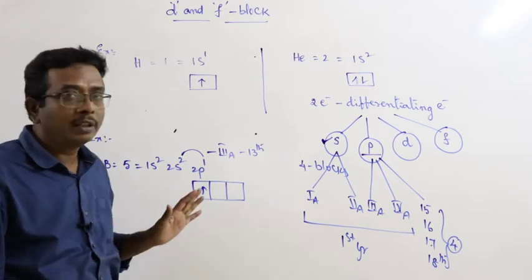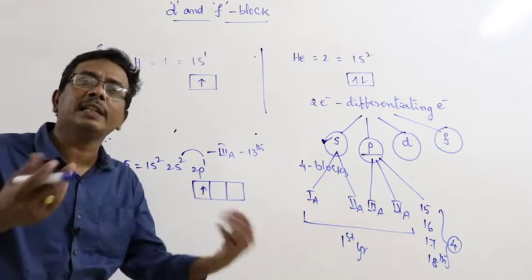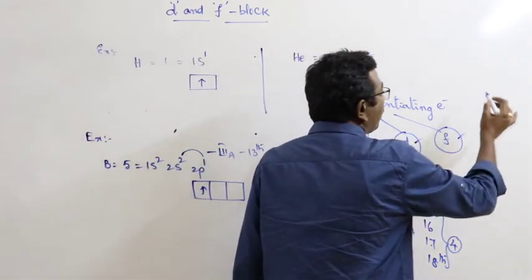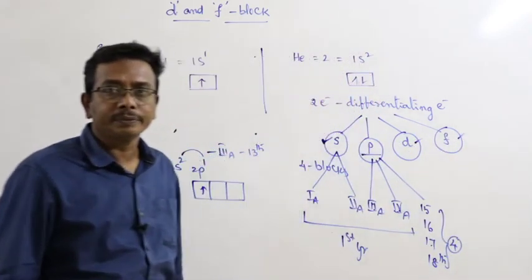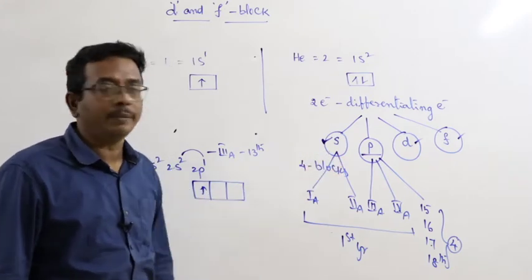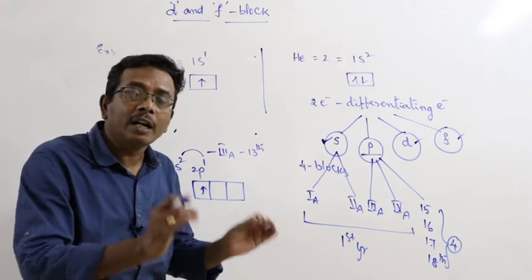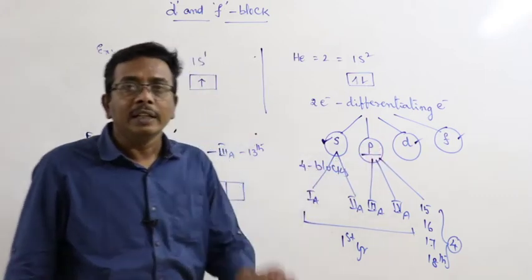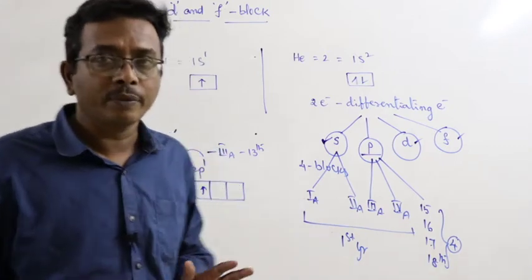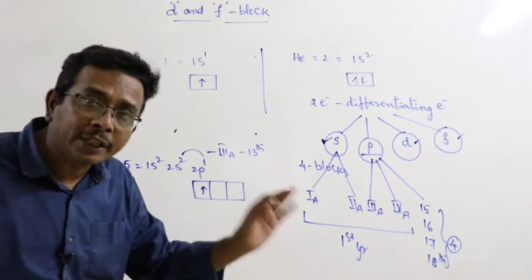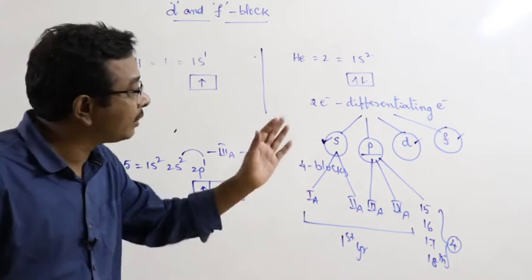Okay. Now you can easily understand the sense of d block elements and f block elements. What is meant by, and how can you understand, the word d block elements? The elements in which the differentiating electron goes into the d subshell are known as d block elements.